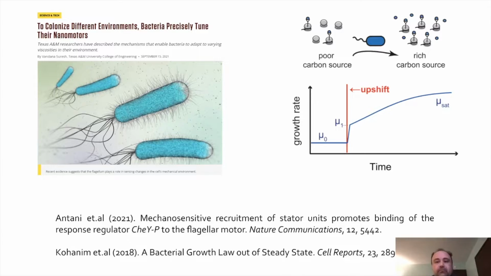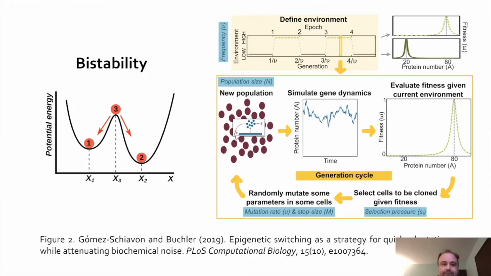When you get to a certain point in terms of carbon concentration, there's this upshift phase, which shifts the growth rate to this logarithmic phase. And then you see this a lot in rich carbon sources. The point here is that there's this point where the system transitions quite suddenly to a new state.